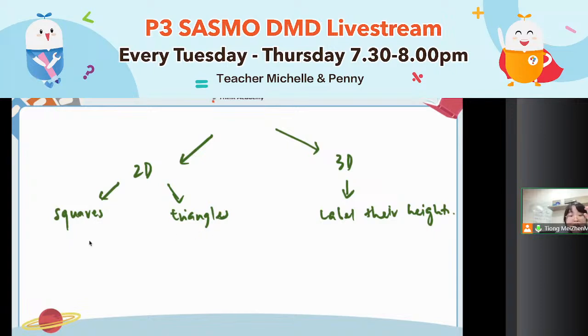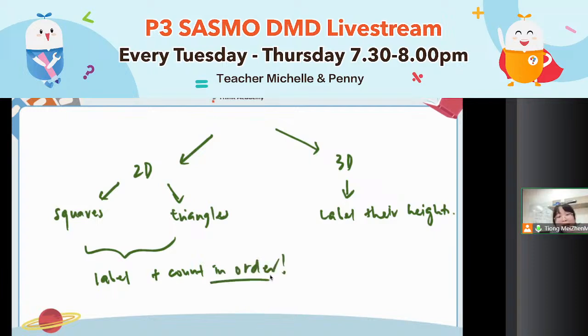Now, triangles, these two, my advice for you is label and then count in order. Triangle made out of 1 small triangle, triangle made out of 2 small triangles, triangle made out of 3 small triangles, and so on and so forth. Must be very careful. This topic must be very careful. Always remember to double check to avoid any careless mistake.